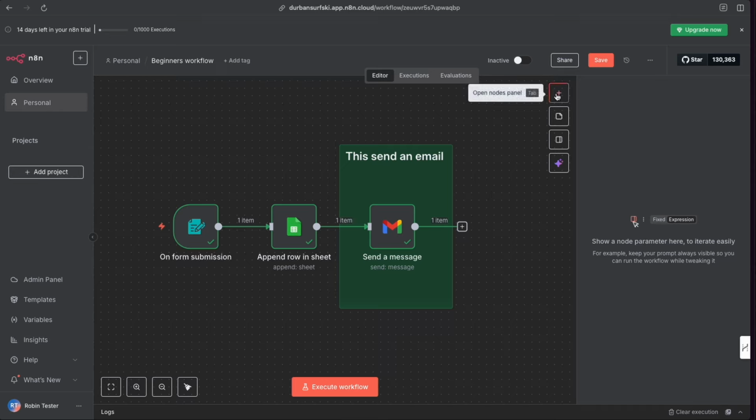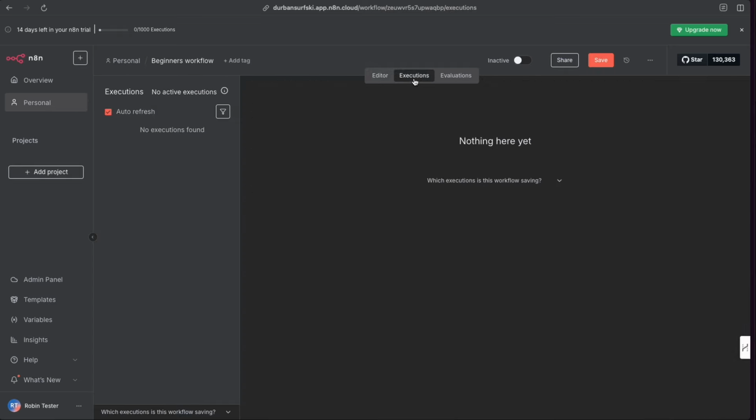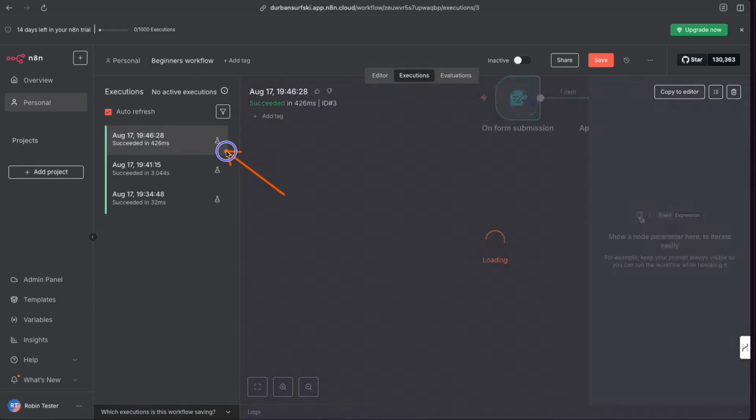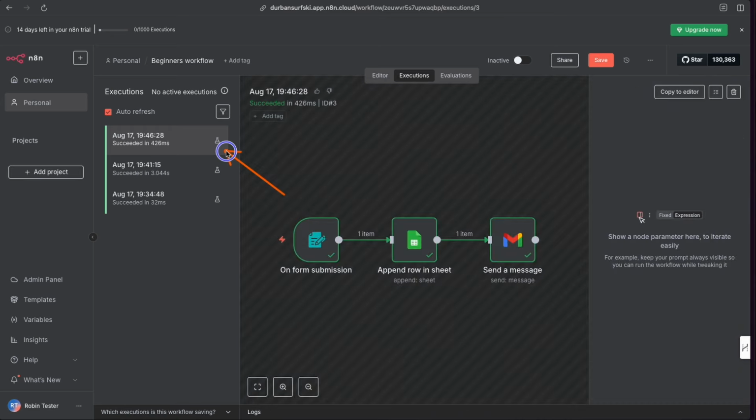And then you've got your node panel here. We can go look at our executions, and let's pop into that. And we can actually see our executions have been running. This little beaker here, it shows that it's lab. We've been running it in development mode. And the moment we take this into production mode by taking this active, then it'll record the executions here, but instead of having this little beacon next to it, that'll just be missing, showing that it's a live production version of the workflow.